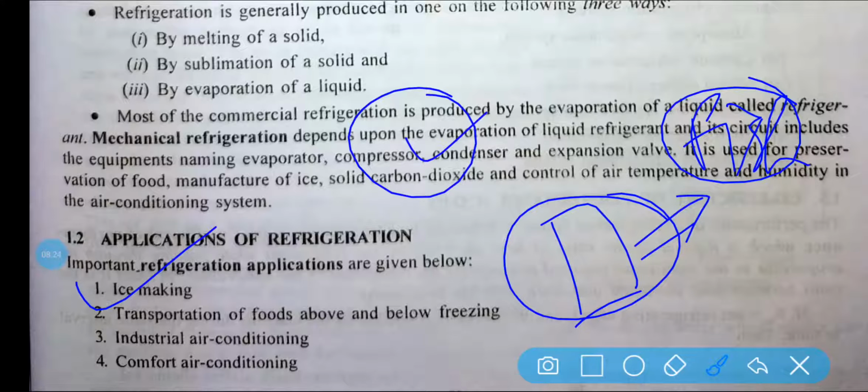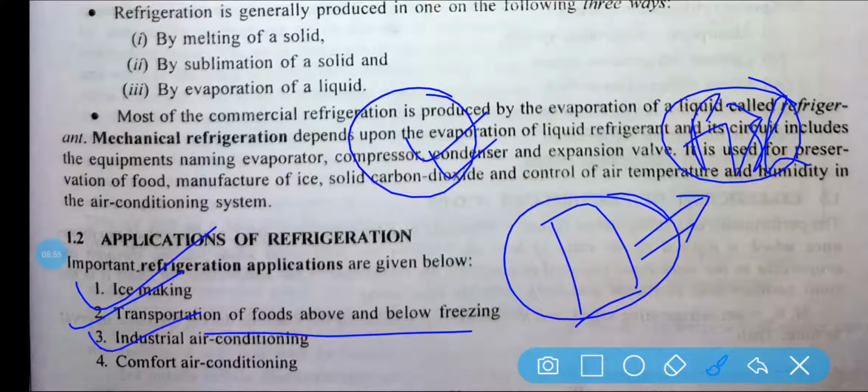Okay. Transportation of food above and below freezing. If you need to transport some food item from one point to another point, because of high heat the food can be spoiled. Okay. So that is why you need to maintain a lower temperature reservoir. So that is why the refrigeration system is needed.